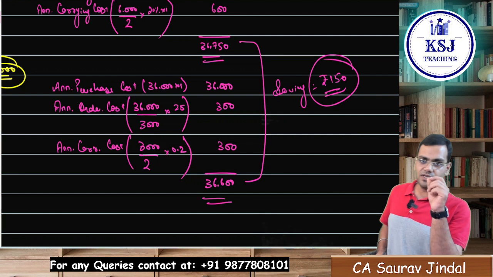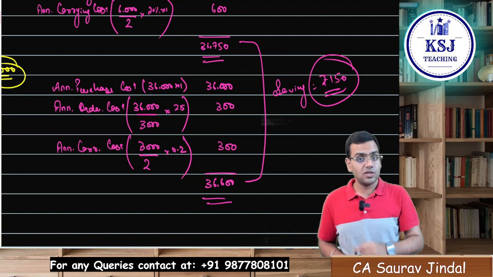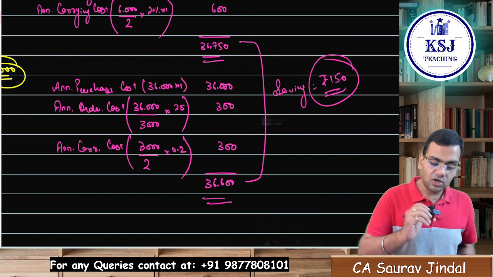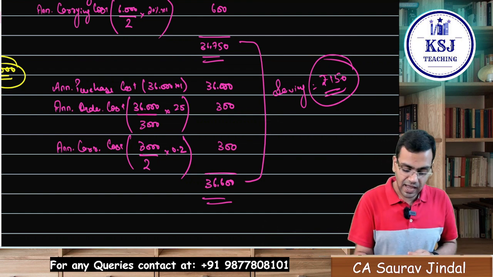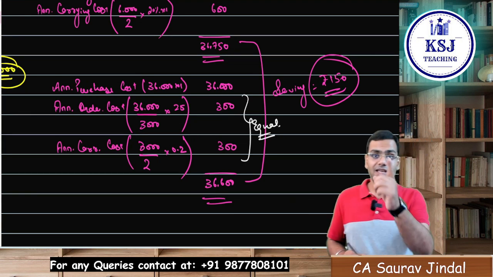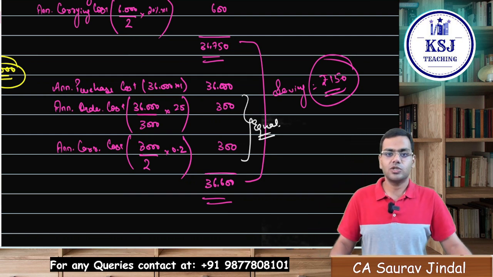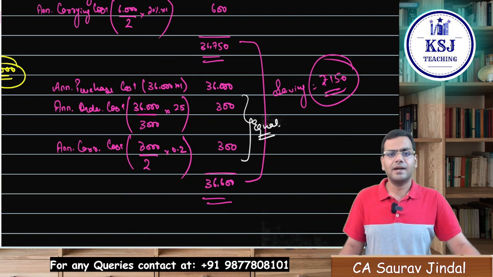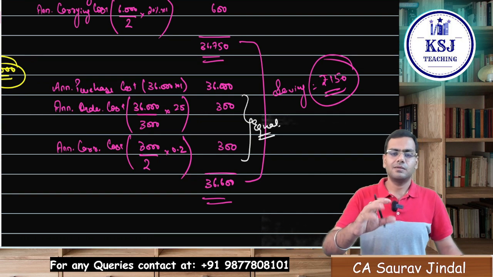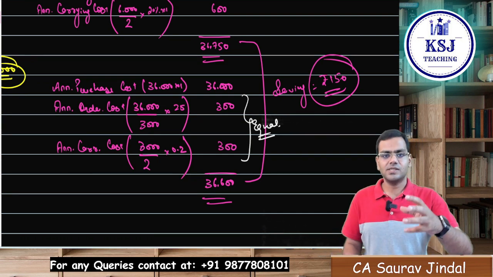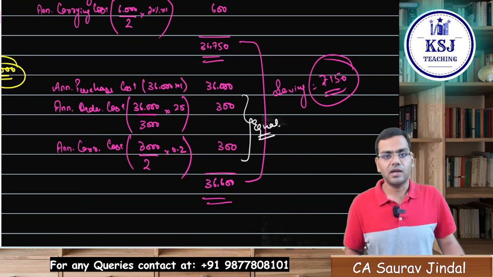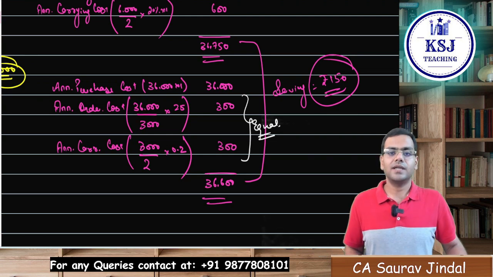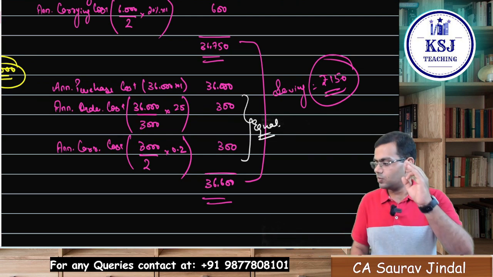Now, one very interesting fact that you should remember for the MCQ purpose also, whenever we are talking about the EOQ, at EOQ, one thing you have to remember is that your annual ordering cost will be equal to the annual carrying cost. This is for the MCQ purpose, that you should remember that it will always be there unless there is, due to some calculations or due to some decimals, a difference, that is a separate issue. Otherwise the annual ordering cost will be equal to your annual carrying cost, right? So this you people have to remember.